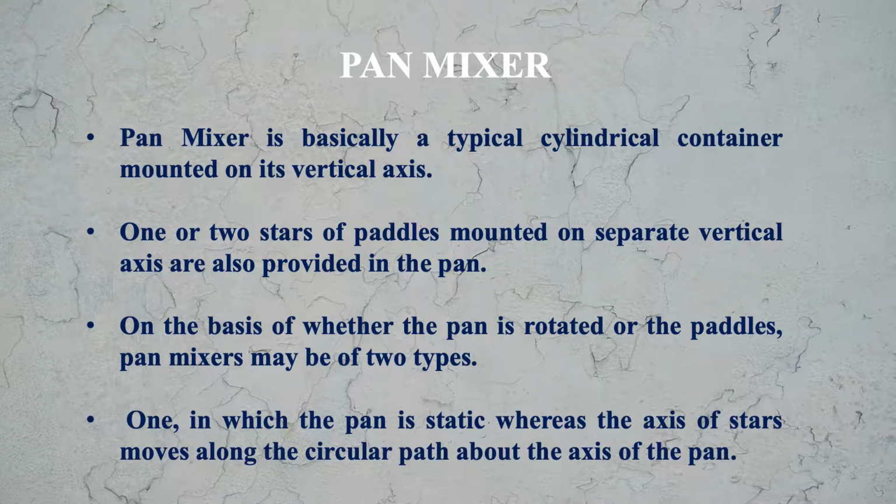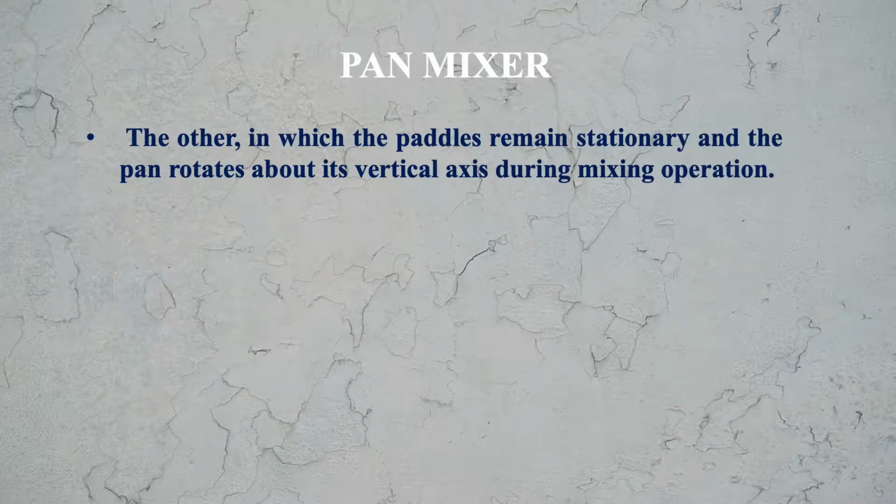One in which the pan is static, whereas the axis of stars move along the circular path above the axis of the pan, and the other one in which the paddles remain stationary and the pan rotates about its vertical axis during mixing operations. So that way there are two different types of pan mixers.